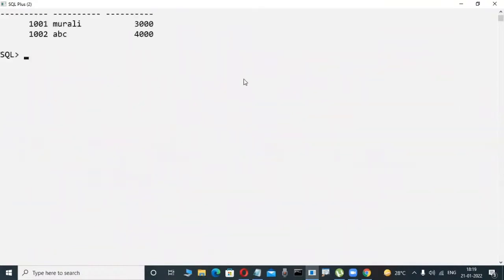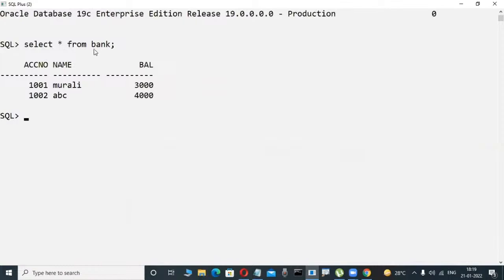Suppose, for example, check it out. This is a bank table. Don't write it down, because you don't have an idea yet. Just observe it, maybe as a scenario. I'm an experienced person, so I'm writing this for your interest.